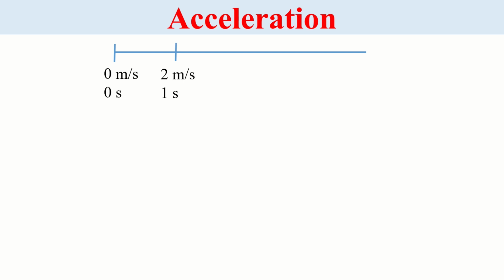At the end of 1 second, its velocity is 2 meters per second. At the end of 2 seconds, velocity is, let's say, 4 meters per second. In the same way, 6 meters per second and 8 meters per second. Looking at these values, we can say that the body is moving faster and faster. Its velocity is increasing, and that's why it is accelerating.